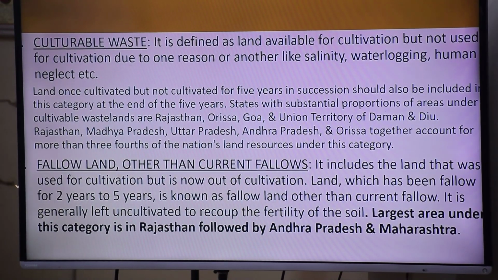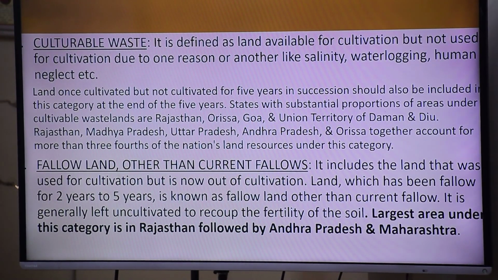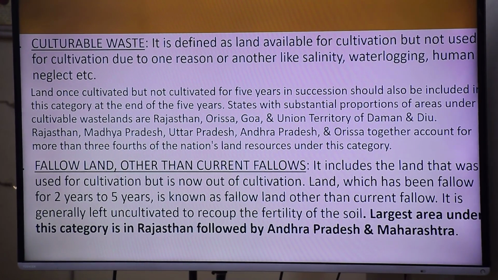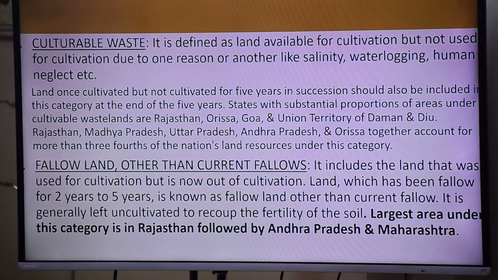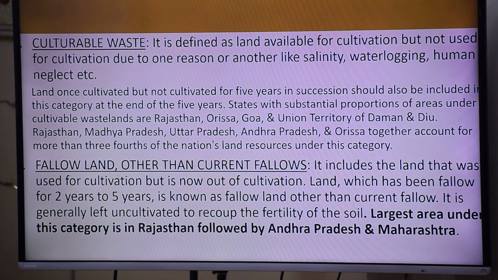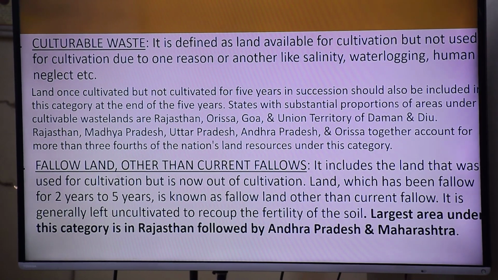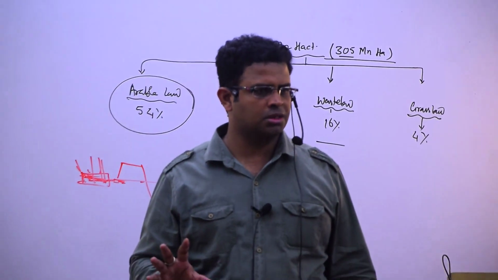एक होता है current fallow. So first मुझे ये बात करना है, we have seen 6. उसमें first 3: forest, no cultivation, no agriculture. Land put to non-agricultural uses, not agriculture in this. Third one, I said it is barren and unculturable wasteland. वहाँ पर भी forest, desert and all. It is not agriculture, but it can be brought into agriculture at exorbitant cost.